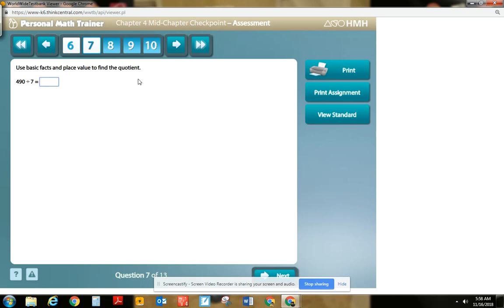Use basic facts and place value to find the quotient. Same type of problem. You get a couple of shots at this. Make sure you're paying attention. How many sevens fit into 49 tens? Well, I know my sevens. You can use your chart. You could make the list of multiples. You need to be exact. How many sevens fit into 49 tens?